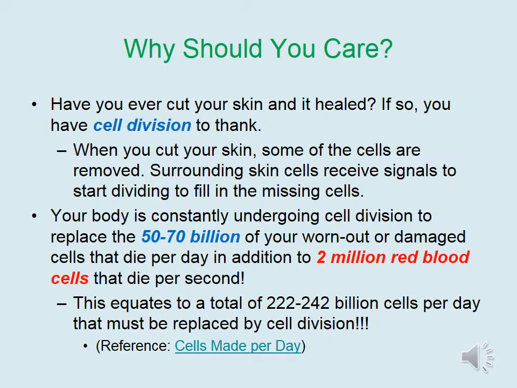Your body is constantly undergoing cell division to replace the 50 to 70 billion of your worn out or damaged cells that die per day, in addition to another 2 million red blood cells that die per second. This equates to a total of 222 to 242 billion cells per day that must be replaced by cell division.